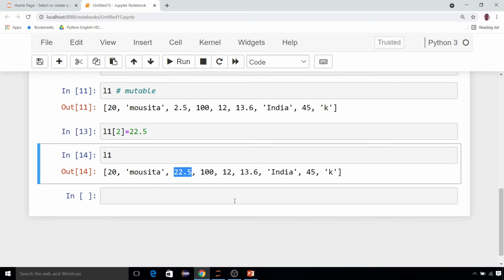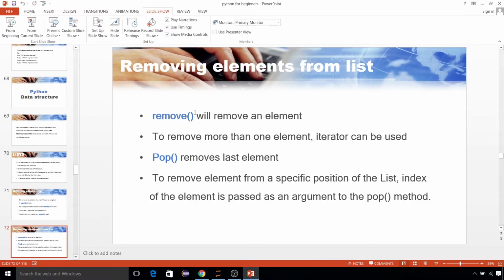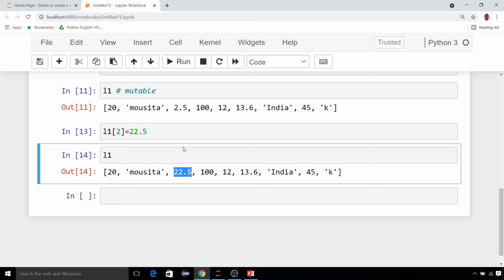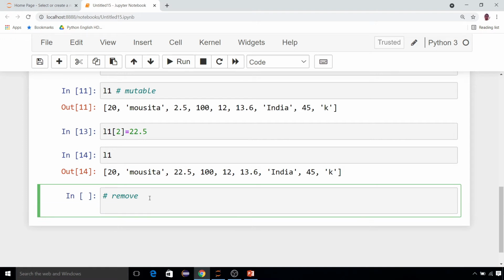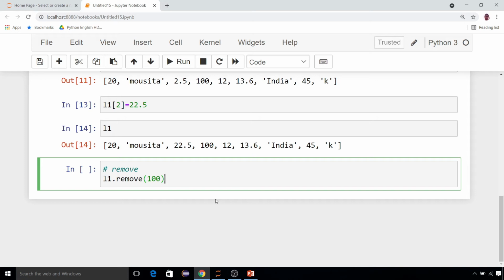Okay, now let me show you how you can remove. As a list is mutable, you can add, you can remove, anything you can do. If you want to remove an element from the list, there are many functions. For example, L1.remove is a function, and you have to pass the exact element which you want to remove. For example, suppose I have passed 100, so it will remove 100 from this list. So whenever you use remove, you have to pass the exact element which you want to remove. So done.